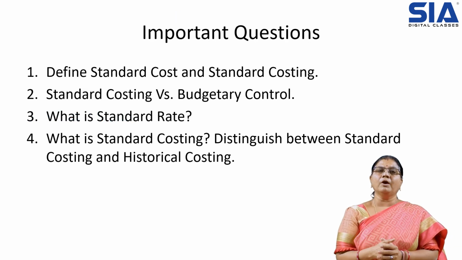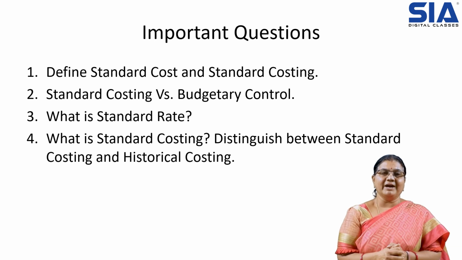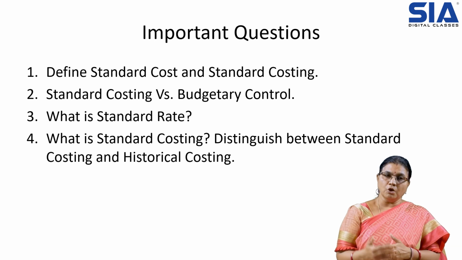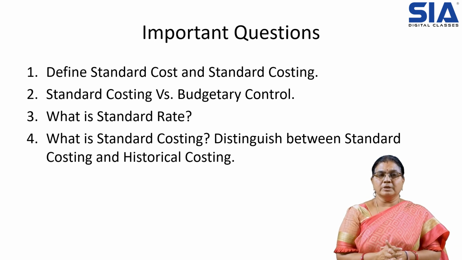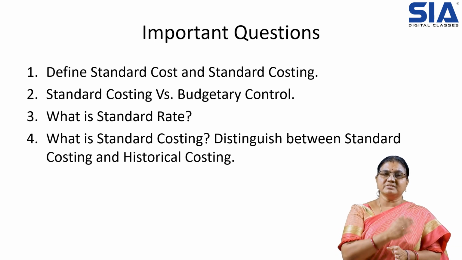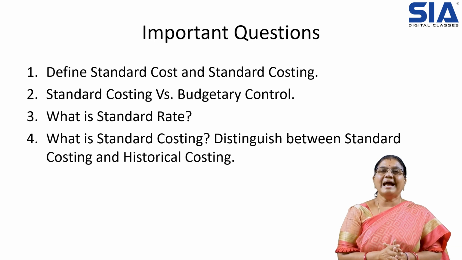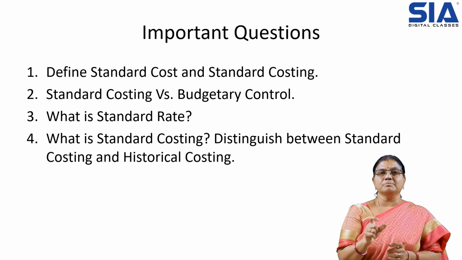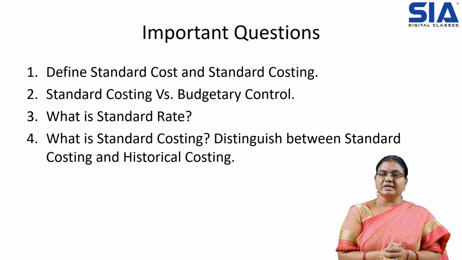And coming to the important questions, the questions can be put in this way, like define standard cost and standard costing. They may also ask standard costing versus budgetary control. And what is standard rate and what is standard costing? Difference between standard costing and historical costing. So here the standard rate, I already told you, we should have a benchmark. When we have that benchmark, we can compare easily and it will help us in making the judgment.